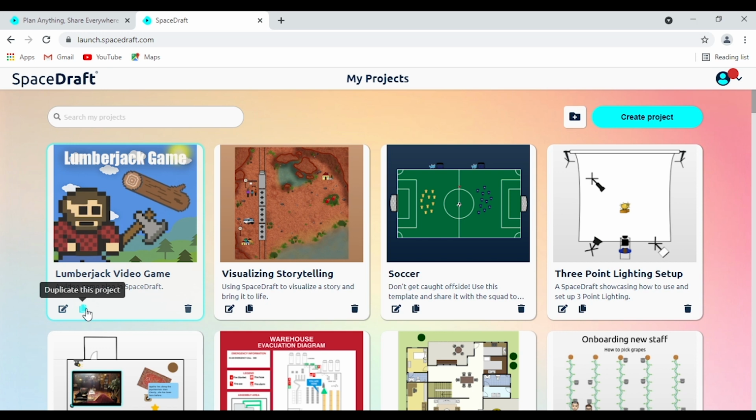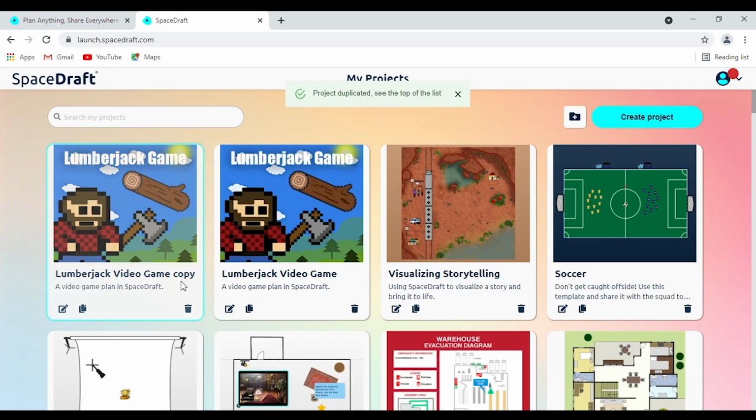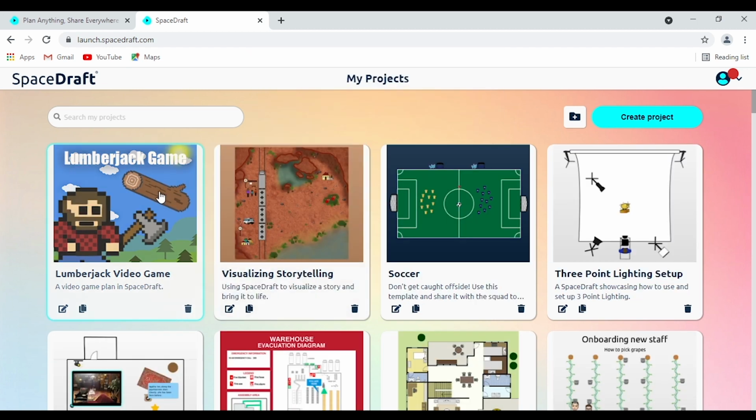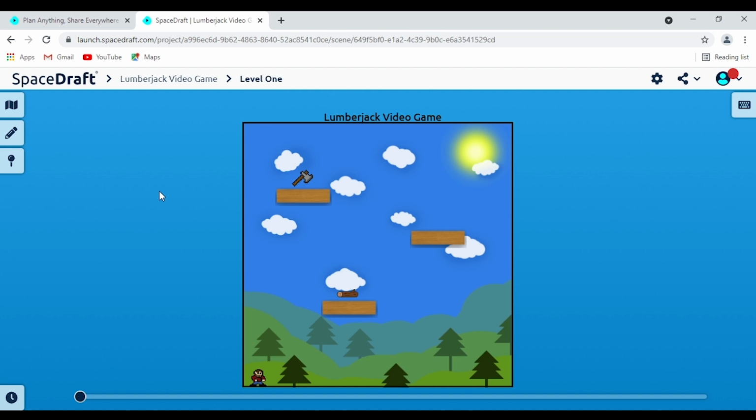This button here allows us to duplicate it as well. So there you go, we've got a copy there. So if we want to make some edits, but keep the original one the same, we can do so. So a very helpful tool, that's for sure. But if we don't want that duplicate SpaceDraft, we can just click this little bin button here and it'll go away. So we can click back on it, open the project back up, and here it is.